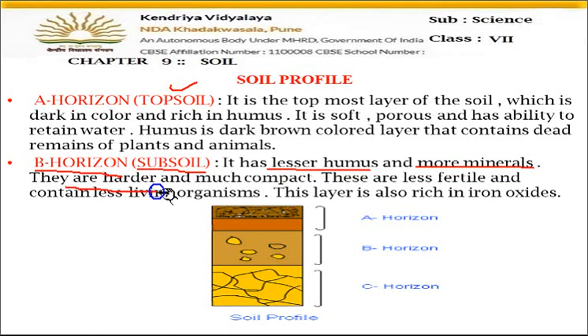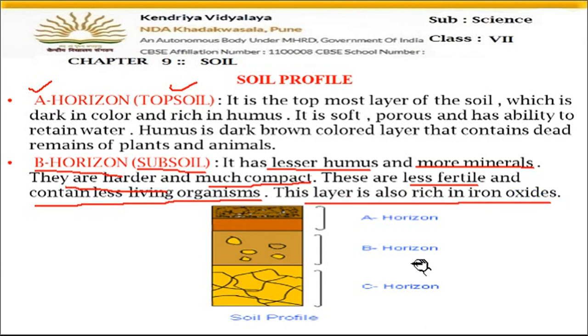This B horizon is harder and more compact. Like we have seen that topsoil is soft, but this B horizon is a little harder. These are less fertile and contain fewer living organisms. Fewer nutrients are present in it, and fewer living organisms live in this layer. More living organisms are present in the A horizon only. This layer is also rich in iron oxides. It is rich in minerals as well as iron compounds. More iron is found in this layer.